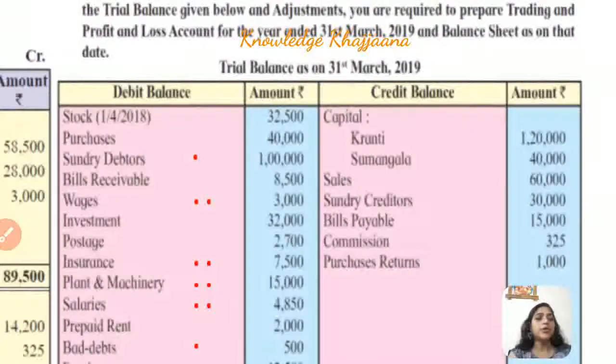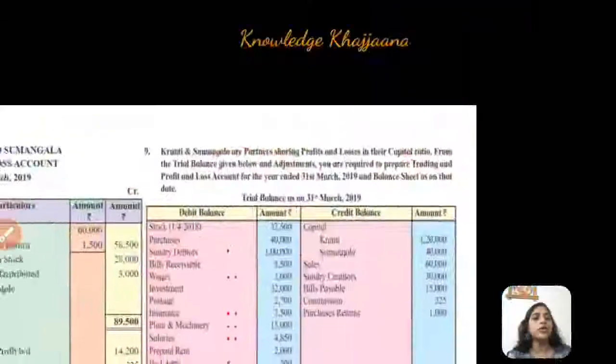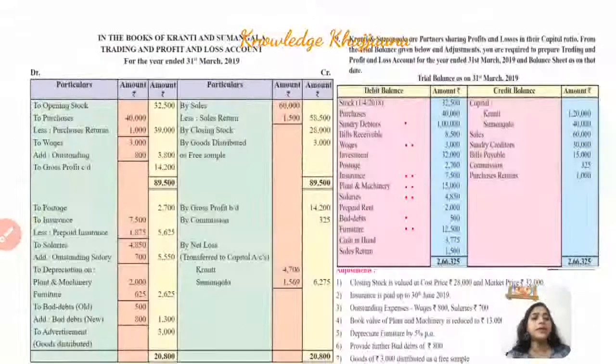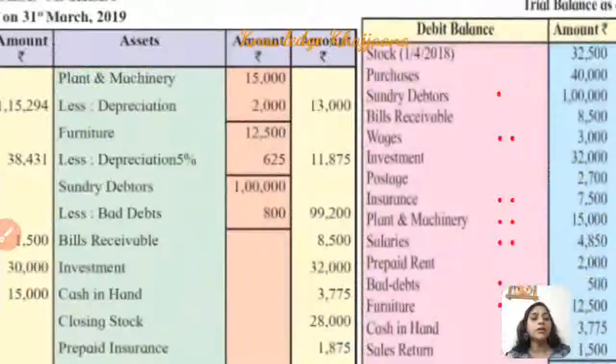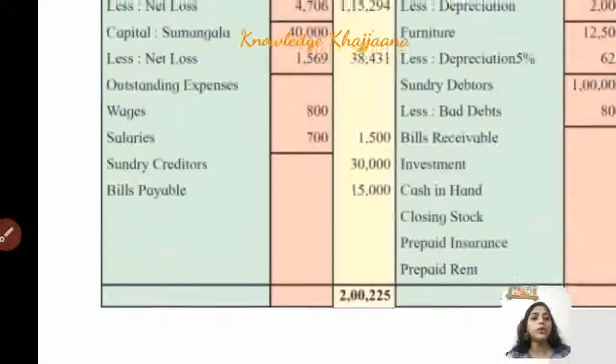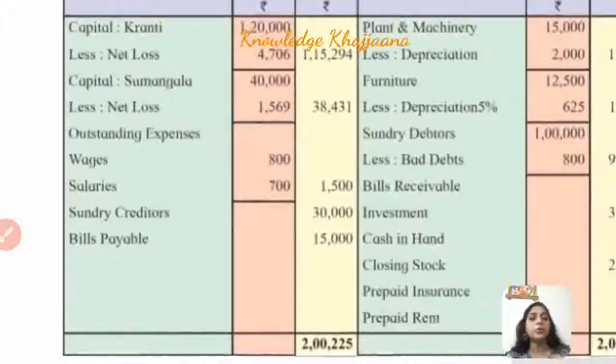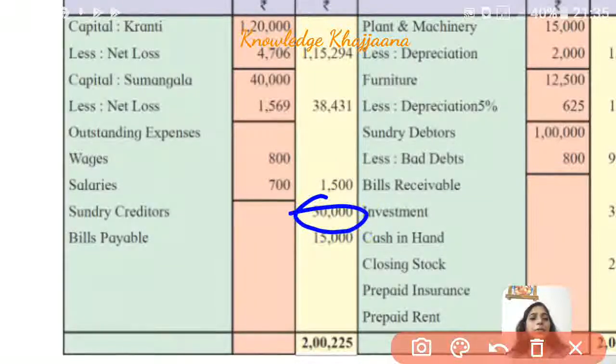sundry creditors. Where are the sundry creditors recorded? It is a liability, other liability. So sundry creditors are recorded under the liabilities in the balance sheet amounting to rupees 30,000. Okay, so let's move to the balance sheet. Balance sheet liability side, we have to record sundry creditors. See, sundry creditors under balance sheet amounting to rupees 30,000.